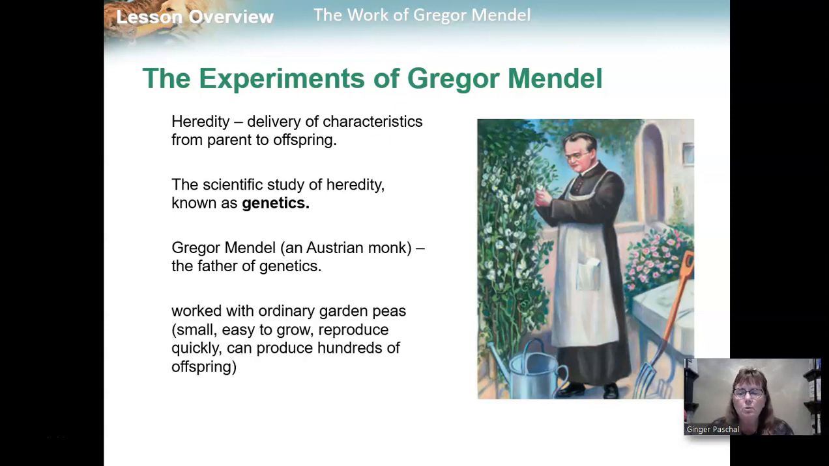So Gregor Mendel worked with ordinary garden peas. The reason why garden peas were such a great organism to work with was because they're small, they're easy to grow, they reproduce quickly, and they can produce hundreds of offspring at a time. This made the peas a model system. So these are the reasons why the peas were a model system.